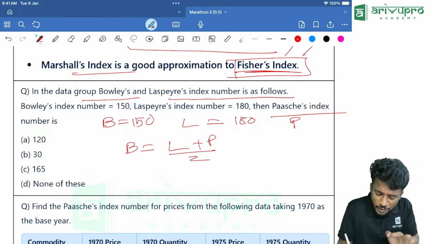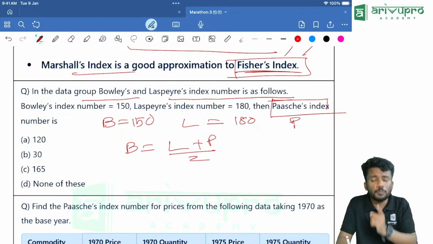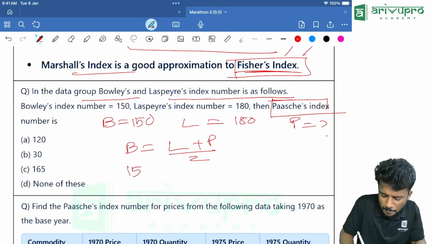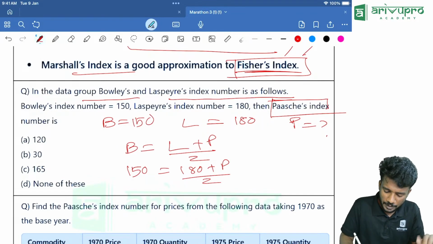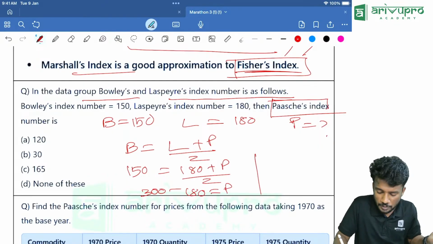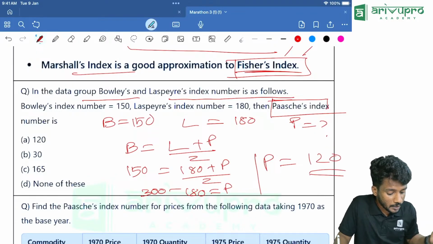Now people, we need to find what? Paasche's index number or P value. We need to find it. So people, substitute everything here. 150 is equal to 180 plus P divided by 2. Cross multiply. That means 300 minus 180 is equal to P. So P is equal to what? P is equal to 120.